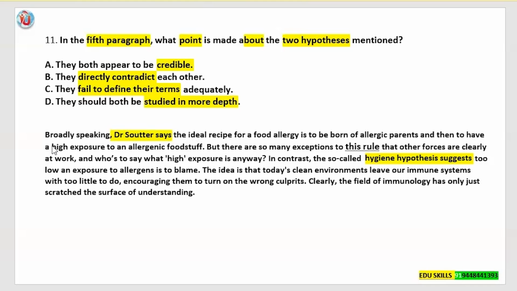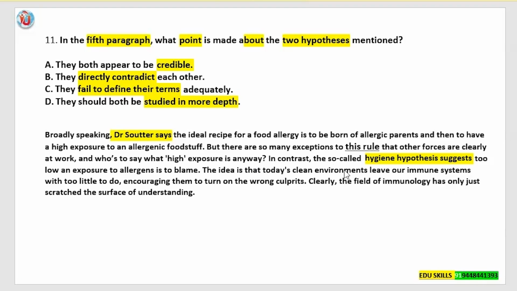The text says, broadly speaking, Dr. Soter says the ideal recipe for a food allergy is to be born of allergic parents and then to have a high exposure to an allergenic foodstuff. But there are so many exceptions to this rule that other forces are clearly at work, and who's to say what high exposure is anyway?